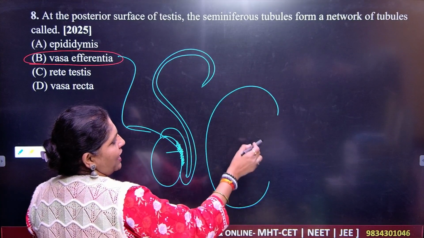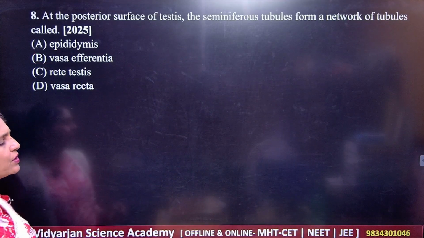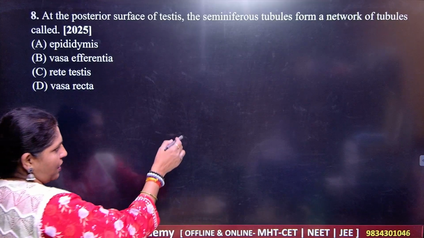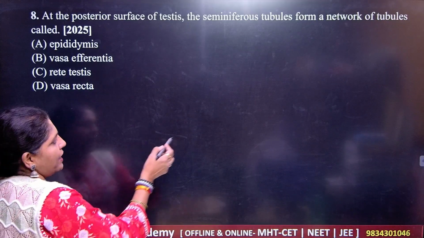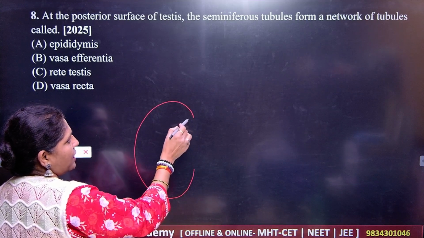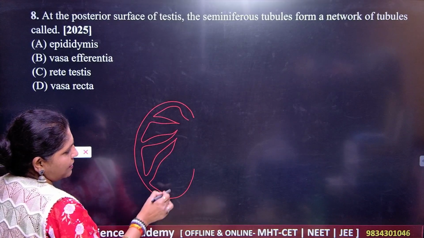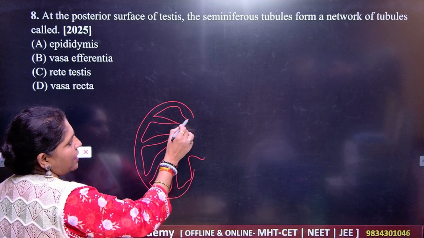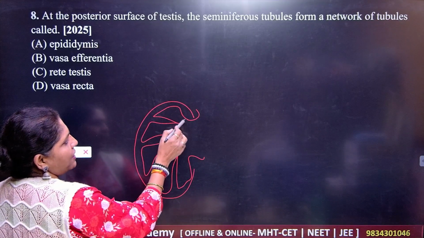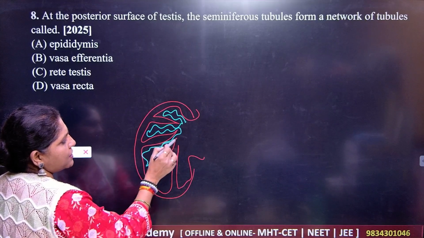For that purpose, you are supposed to take this section of the testes, and in this section you will come to know that this is giving you the very superfine network of the vasa efferentia. If I show you the structure, it will be very clear. Say, for example, this is the testes and you have the compartments here. These compartments are very important because they contain the seminiferous tubules.